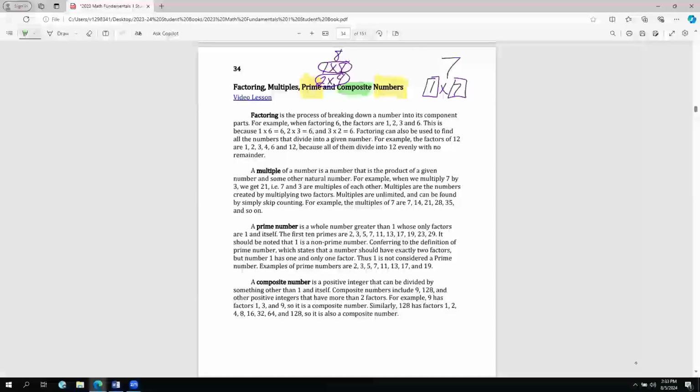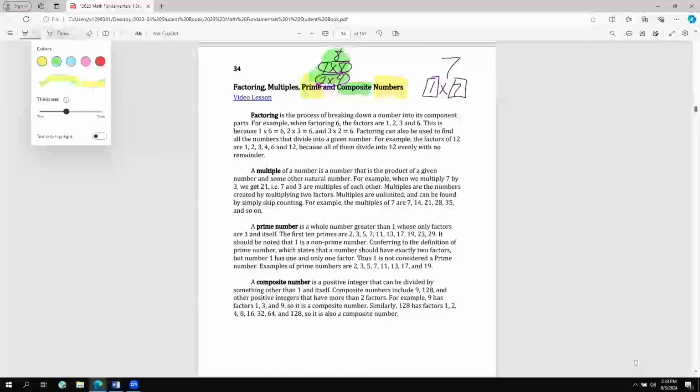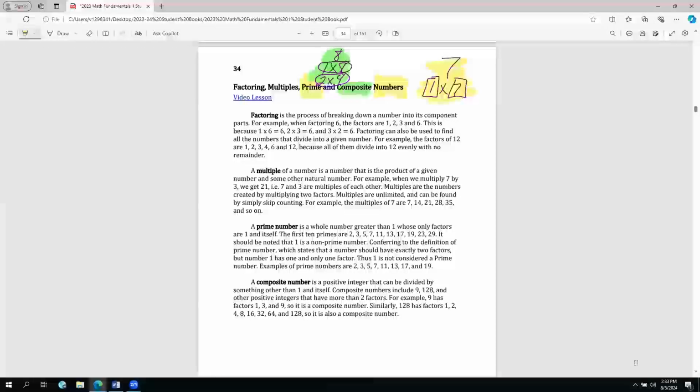So a composite number, again, is when you have more than one way of multiplying to come up with a value. For instance, a prime number is 7, because when we think about the number 7, the only way to get the number 7 is 1 times 7. There is no other way. But the number 8, I can do 1 times 8. Also, I can do 2 times 4.